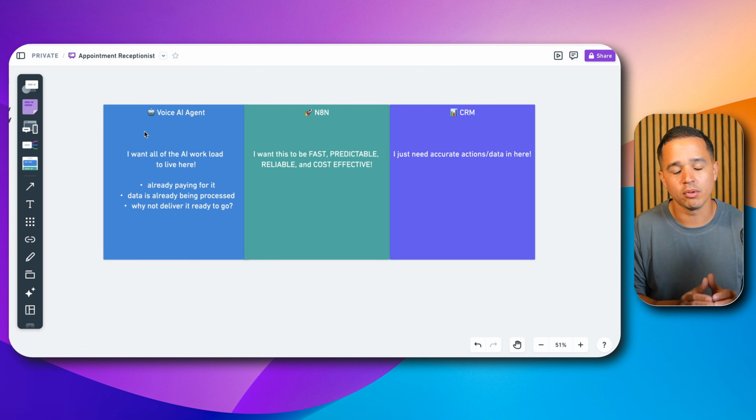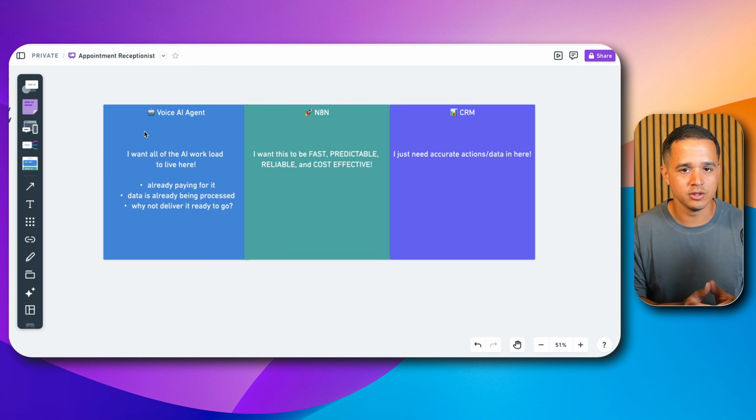And I want to keep all the AI workload in that. What do I mean by that? I want to make sure that anything that requires AI, such as summarization or formatting of data or analytics of the call or the transcript, I want to keep it inside of the voice AI agent. And why do I want to do that? One, we're already paying for it on that platform.